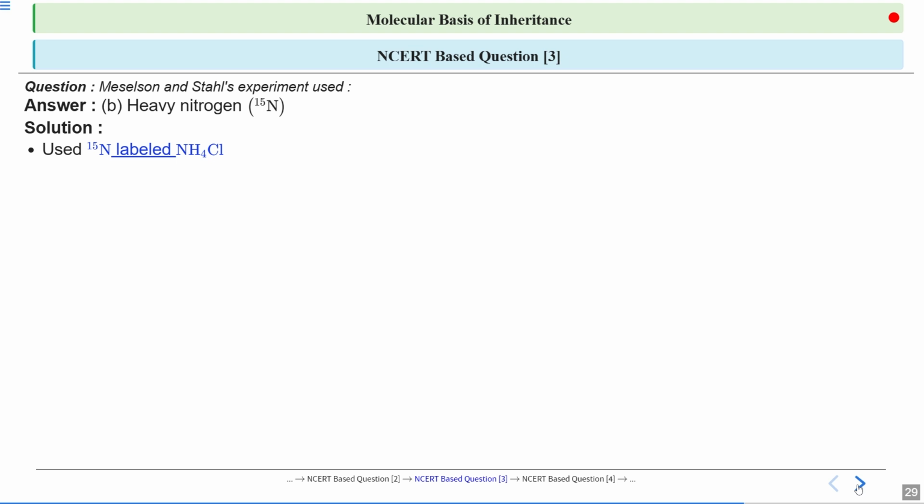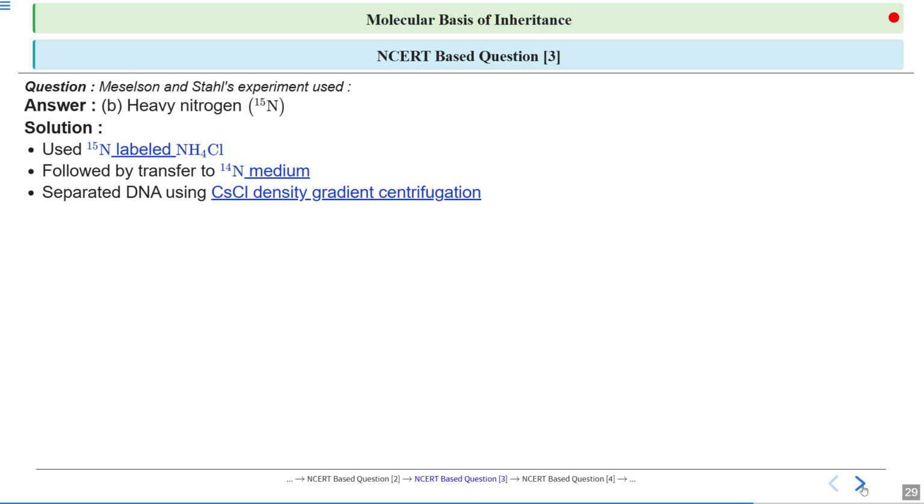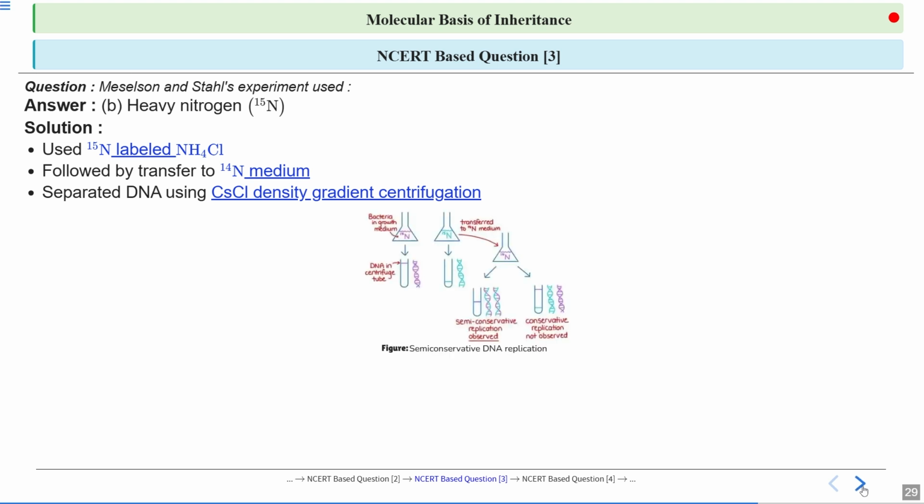Meselson and Stahl, to prove that DNA is semi-conservative in nature, used the heavy isotope of nitrogen, that is 15N, labeled NH4Cl, that is ammonium chloride, followed by transfer to what? To the light isotope of nitrogen medium, that is 14N. They separated DNA using the cesium chloride density gradient centrifugation.